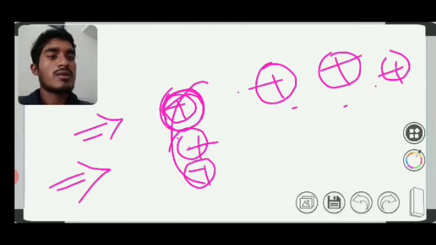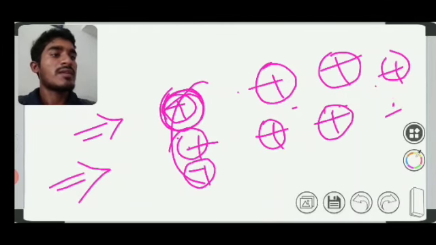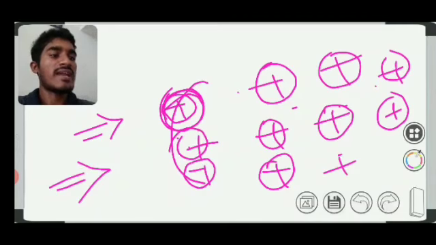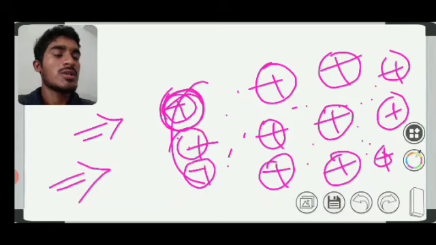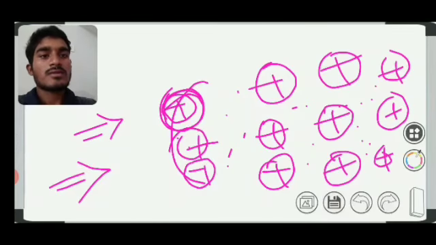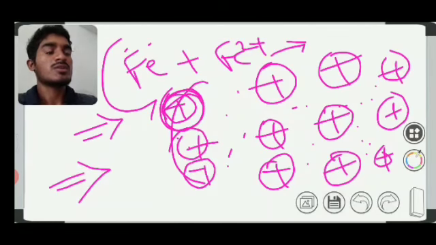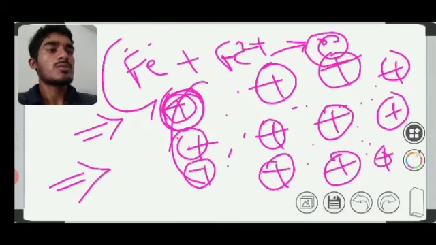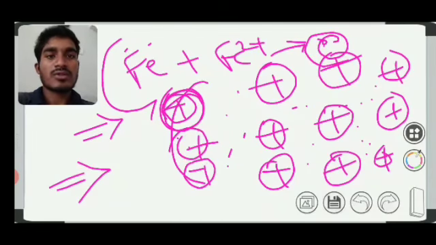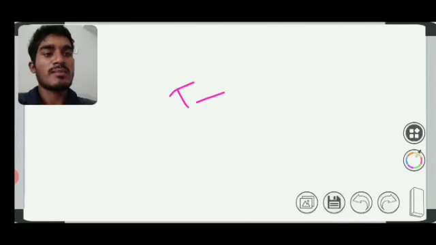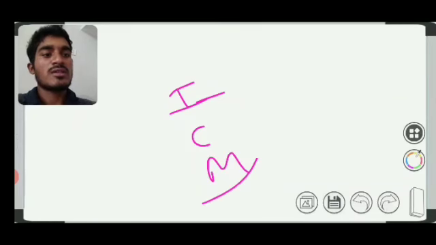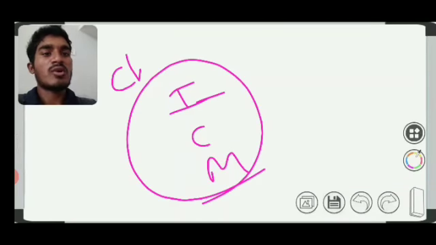Such a type of bond we call a metallic bond. It is arranged in a lattice structure. We have free electrons here and positive charge. Iron is also a good example here: 2 plus and 2 electrons generated, and it will lose 2. So these are the types of bonds we discuss: first the ionic bond, covalent bond, and metallic bond, the short form ICM in the chemical bond series.